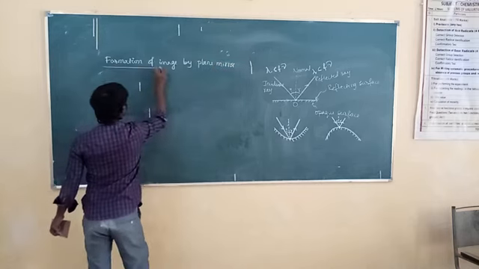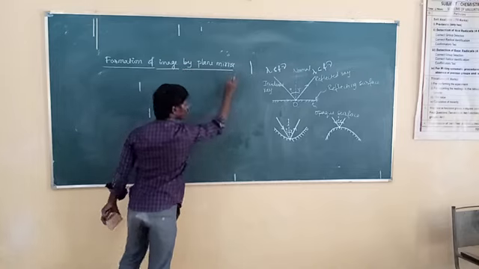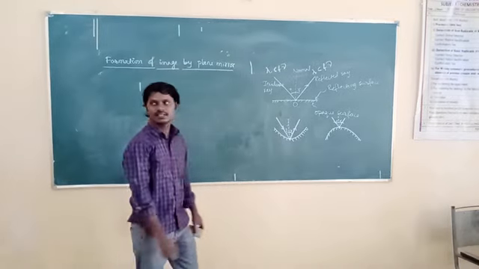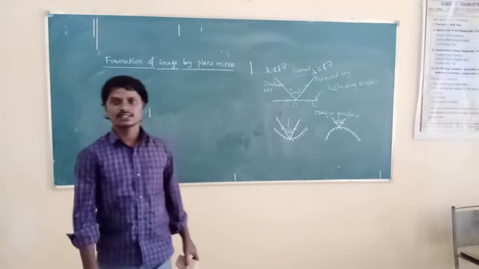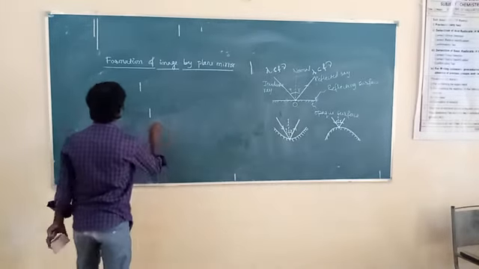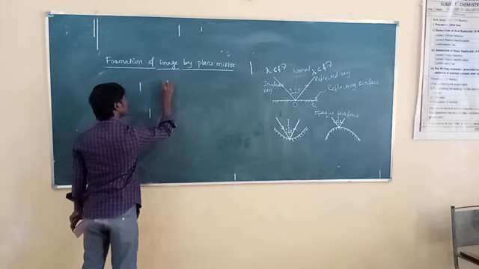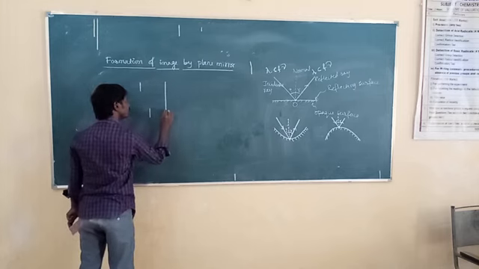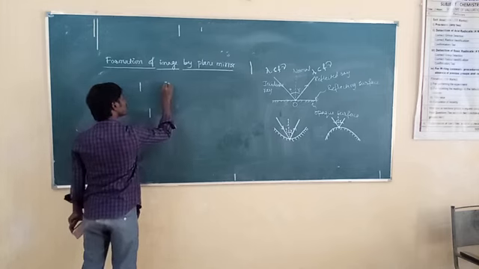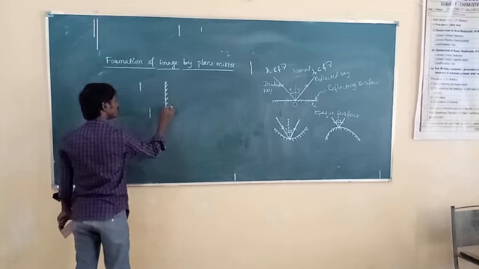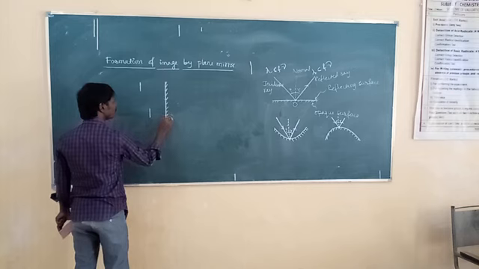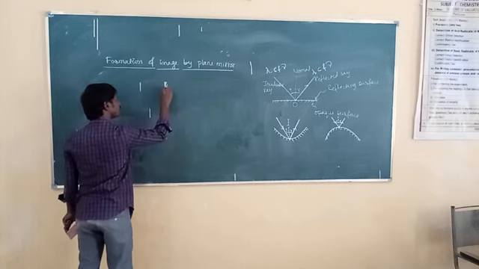Formation of image by plane mirror. Once again, what is a plane mirror? It is a mirror with a planar reflecting surface. Let us consider a plane mirror whose one surface is opaque, meaning polished, through which light doesn't pass, and the other surface is reflective.